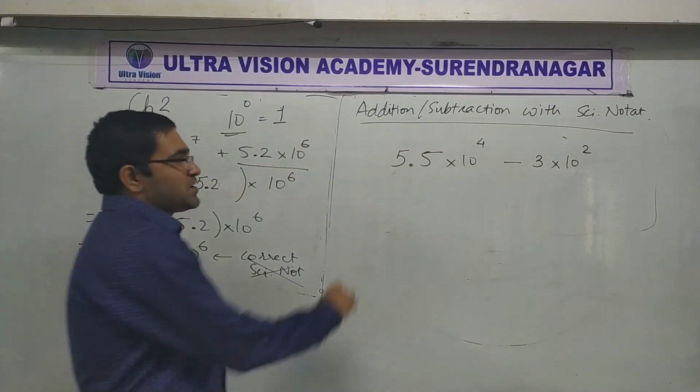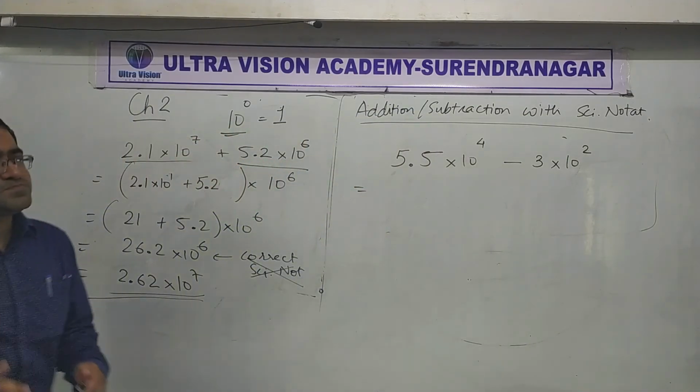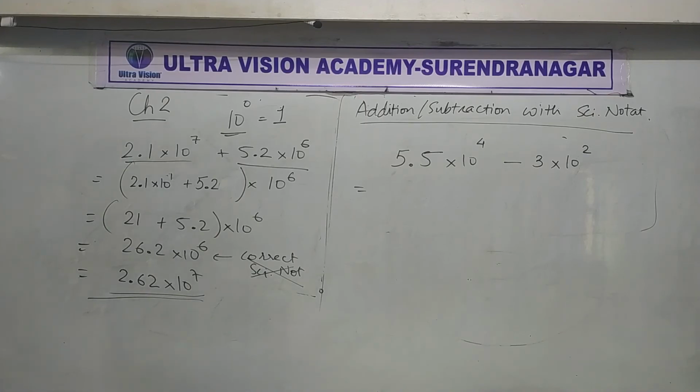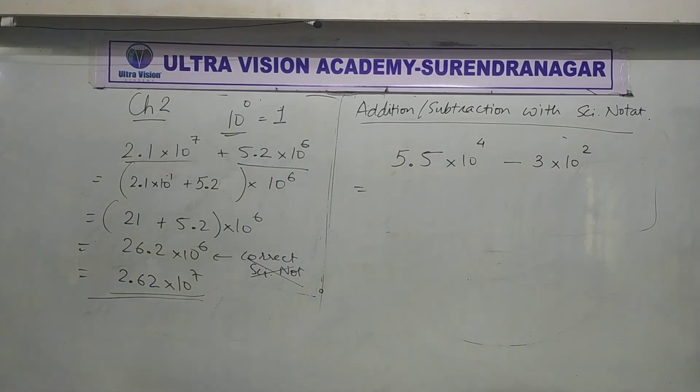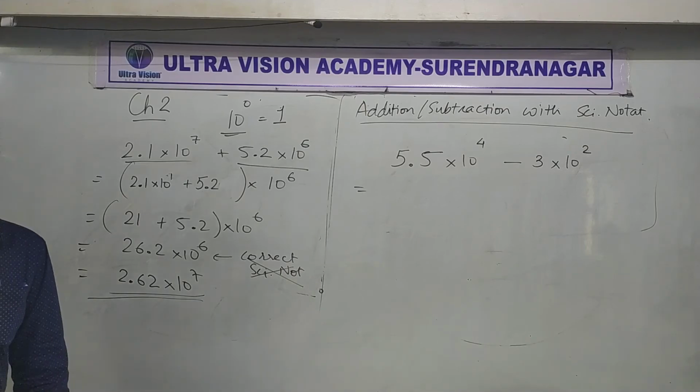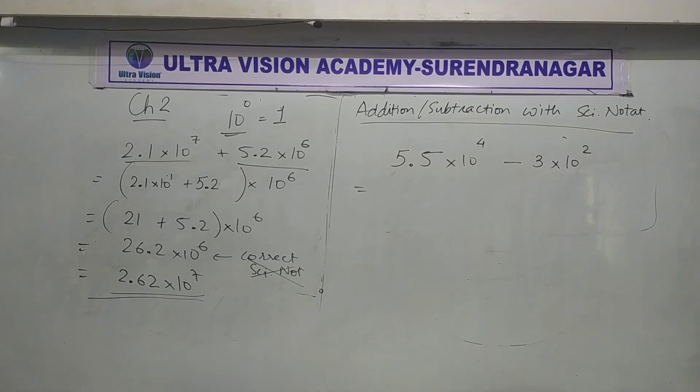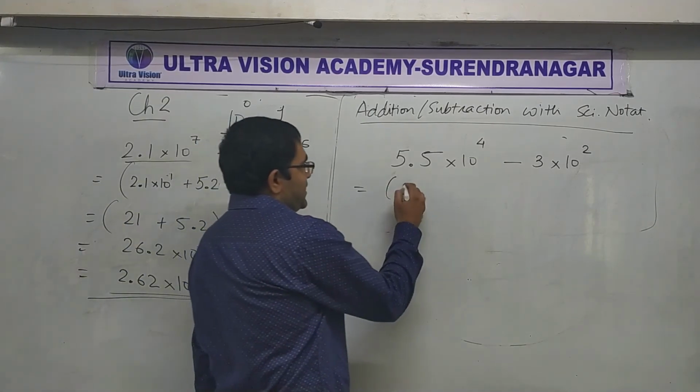Then what is this subtraction? Use the same rules. What's common first of all? What is common, my friends? 10 raised to 2 is common. Very good.